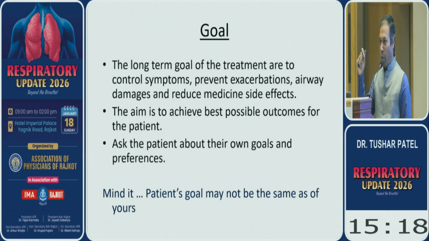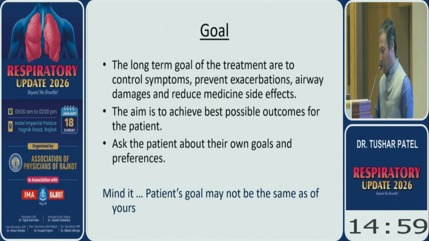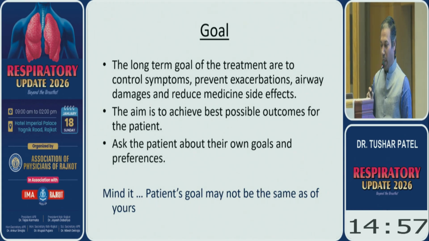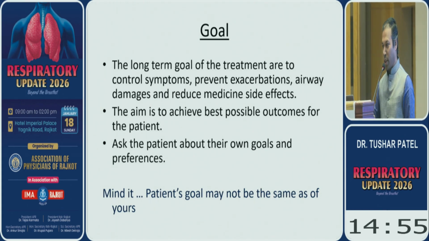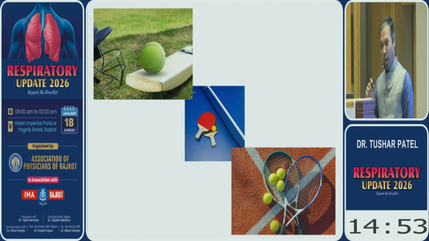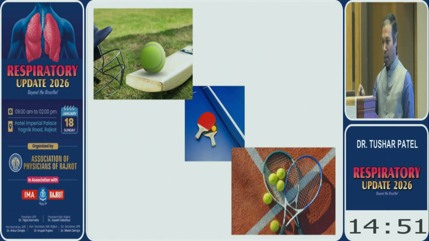As everyone knows, Amitabh Bachchan has asthma and he has to go for movies, so he has to run. So his goal is different. And if we have a patient in our clinic who has just to go to the washroom, that goal is different. So you need to take care of these things. The patient's goal may not be the same as yours. If you heard the word tennis, these are the 3 different goals looking at the tennis.